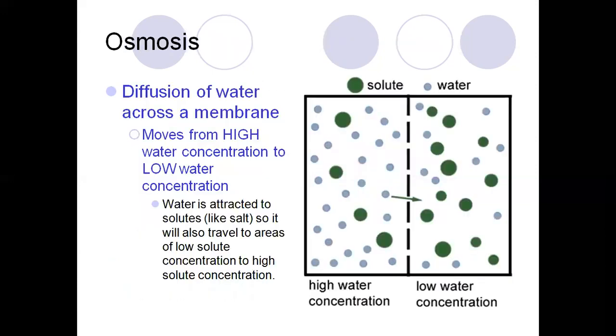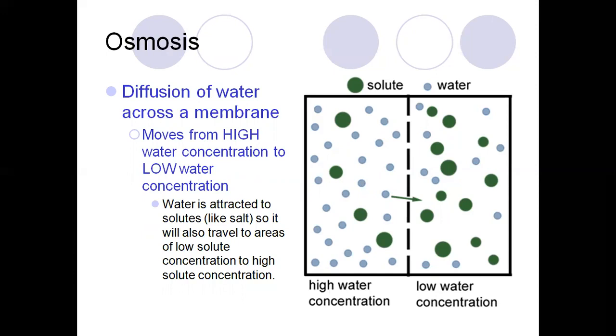Osmosis is one of the most important concepts inside cell transport. It is the diffusion of water across a membrane, moving from higher water concentration to lower water concentration. Water is attracted to solutes like salt, so it also travels from areas of lower solute concentration to higher solute concentration.